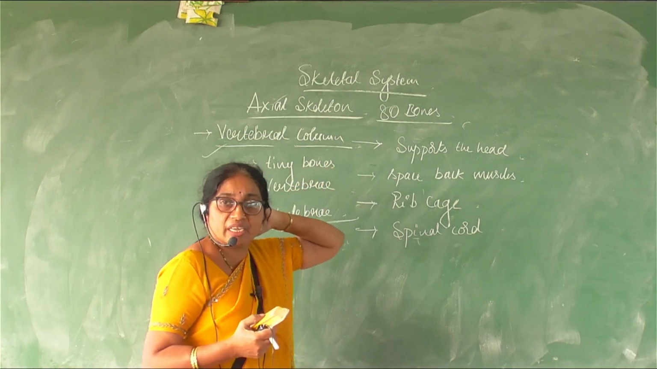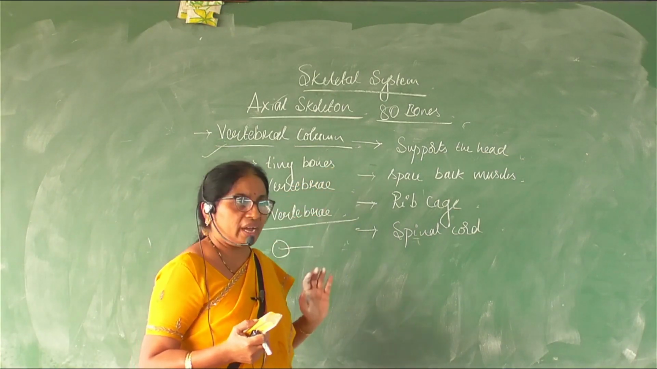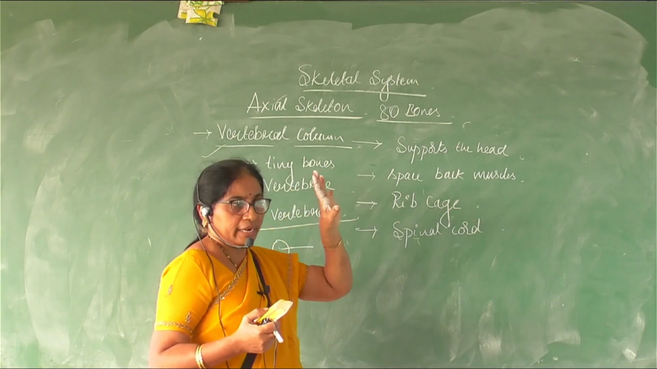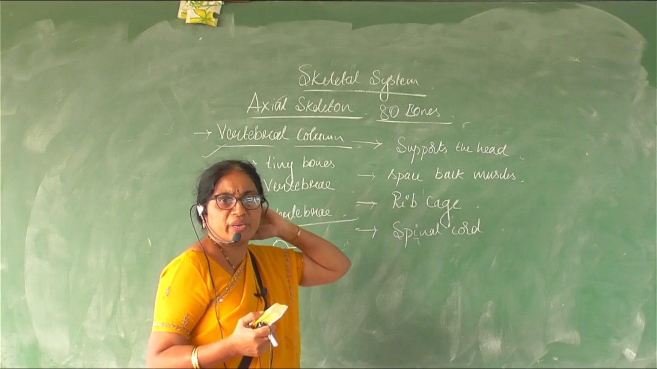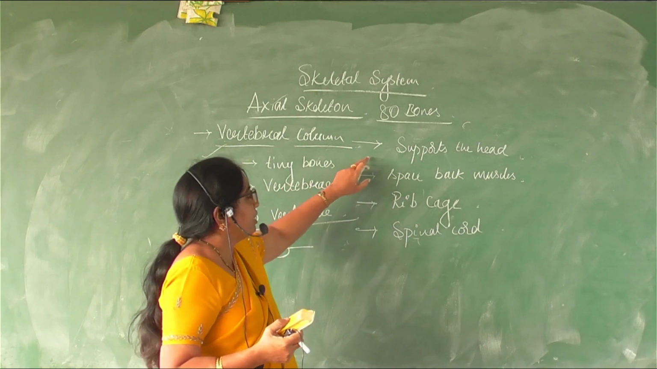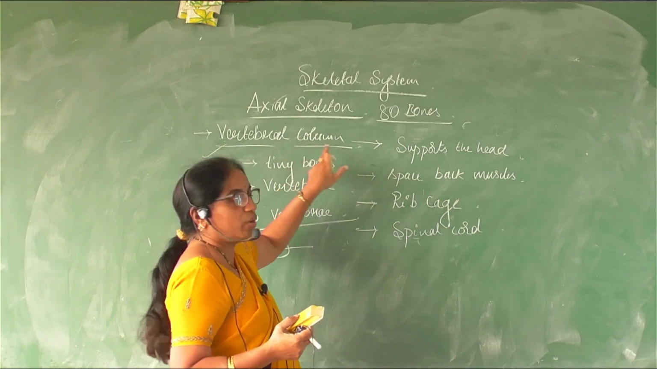We know that it articulates with the occipital condyles, isn't it? So it is supporting the head. Otherwise, our head would have fallen down. It would not have been so independent, right? It would not have been rotating. So it is getting the support of the vertebral column.